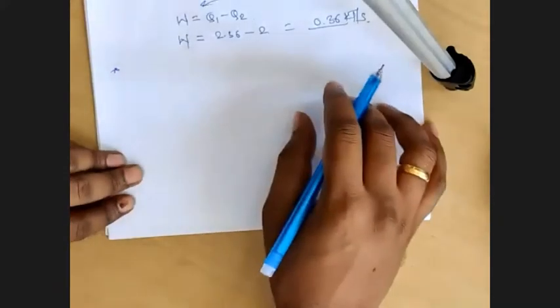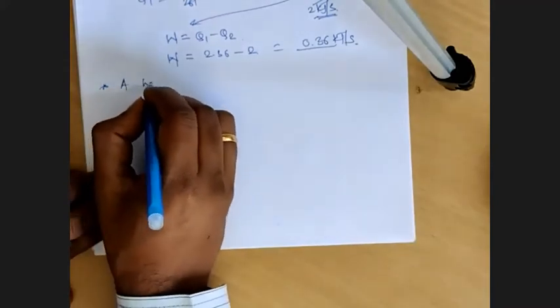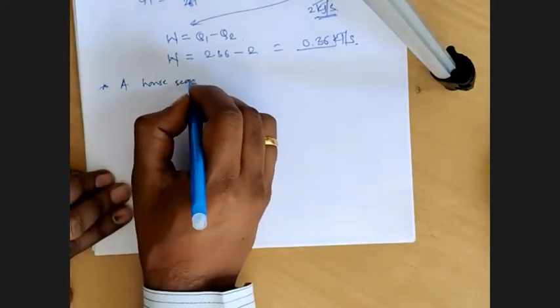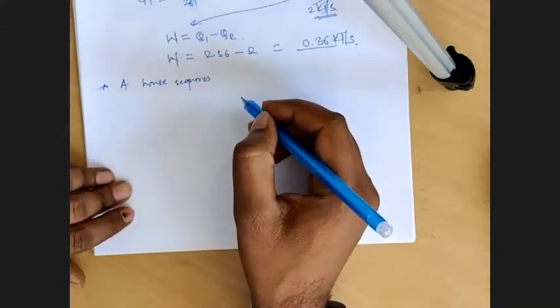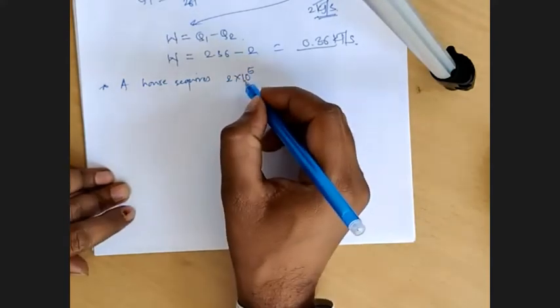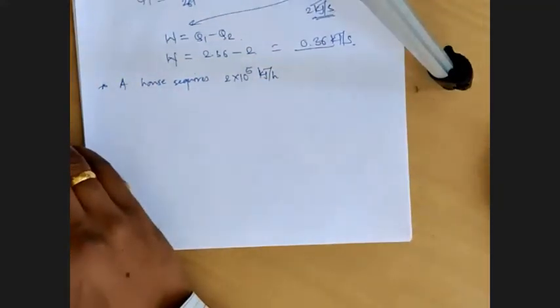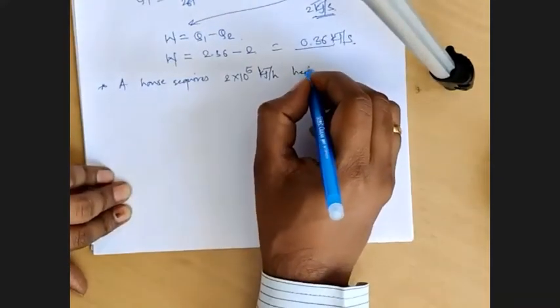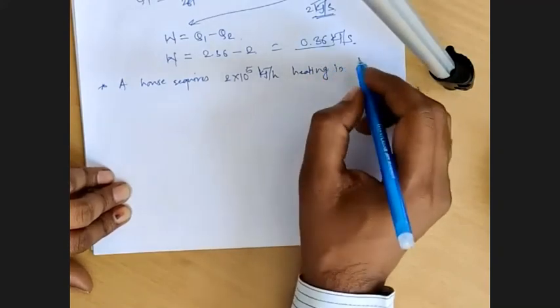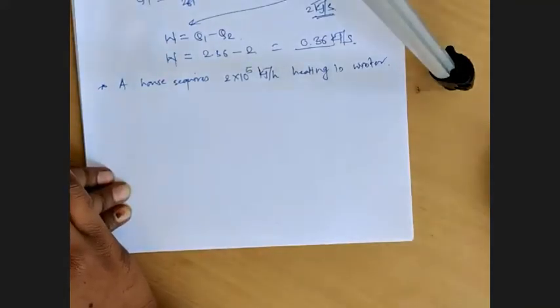Write down the statement. A house requires 2 into 10 raised to 5 kilojoules per hour heating in winter, full stop.